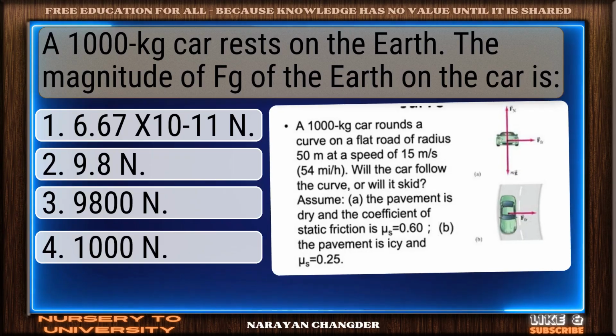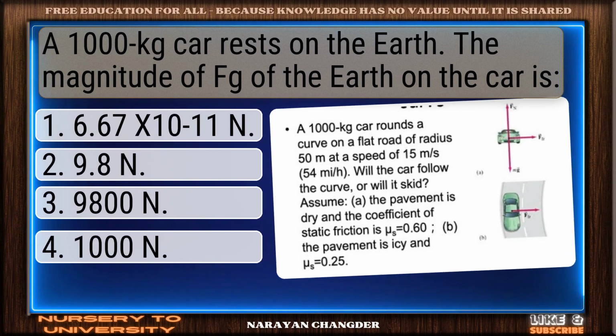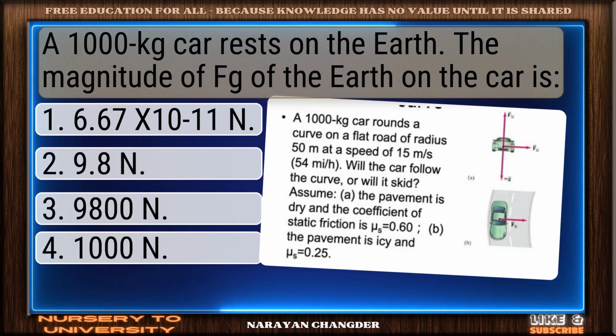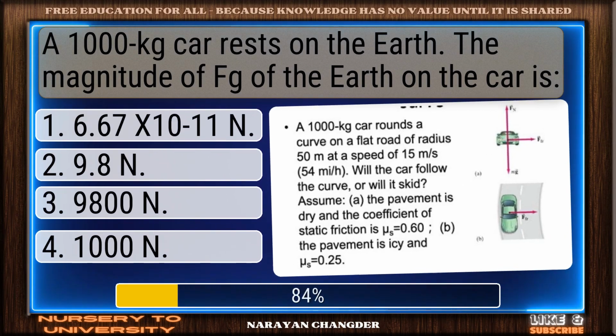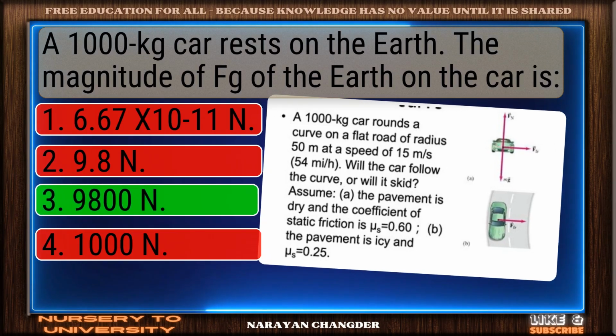Question number 52. A 1,000 kg car rests on the Earth. The magnitude of Fg of the Earth on the car is. Well reasoned. 9800 N is the correct choice.